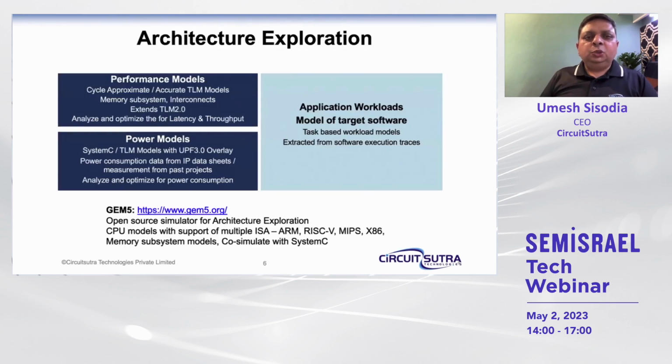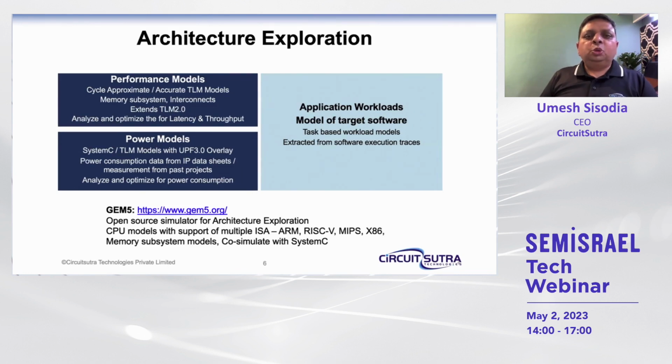A second important use case is the architecture exploration. The most important parameters that need to be controlled through this architecture exploration may be performance or power, or there could be other parameters as well. So the models have to be developed accordingly, depending on exactly what parameters we are trying to optimize through the exploration. When we talk about performance analysis, we have to develop the models which are suitable for performance analysis.